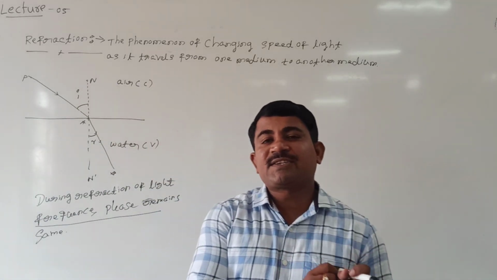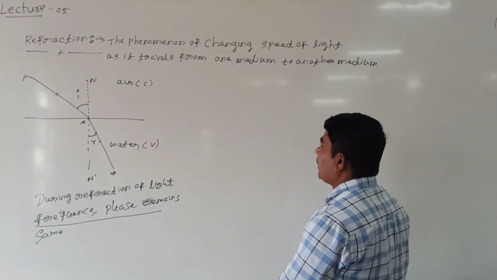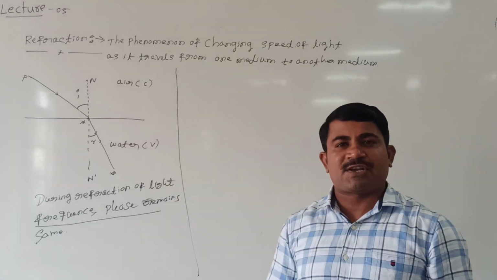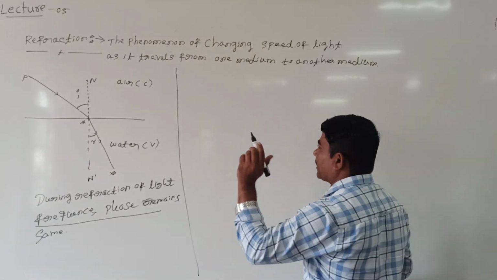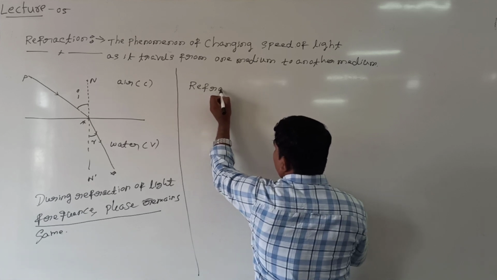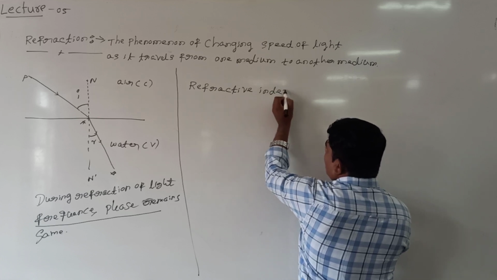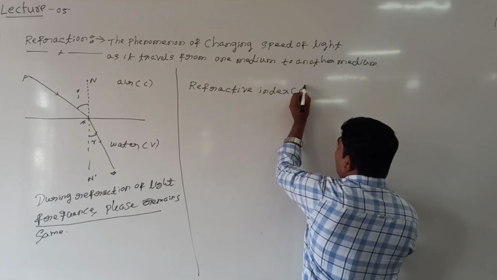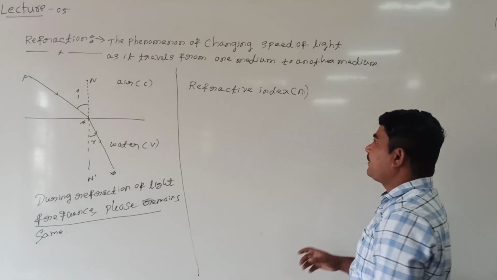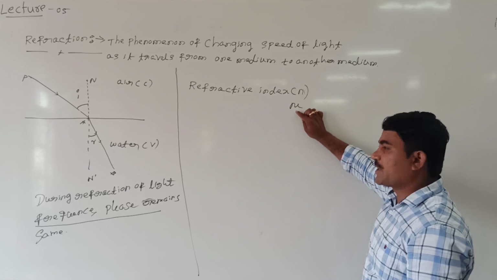Then, to understand the laws of refraction, we need one more term that we are calling refractive index. Look at me. Let us define one more physical quantity. That physical quantity is very important for refraction, that we are calling refractive index. Refractive index is represented by eta or represented by n, or you can represent it by mu. Either you can represent it by n or by mu, refractive index.